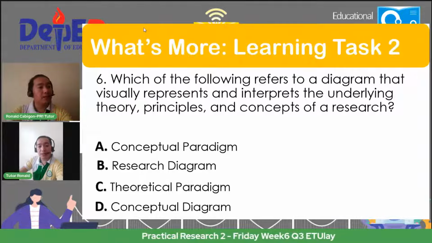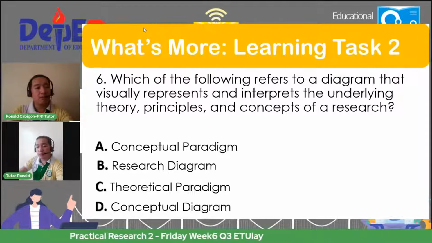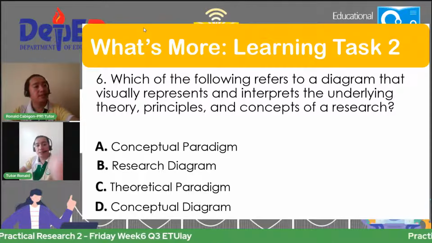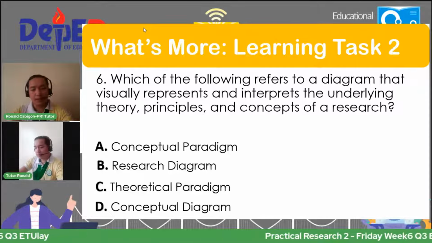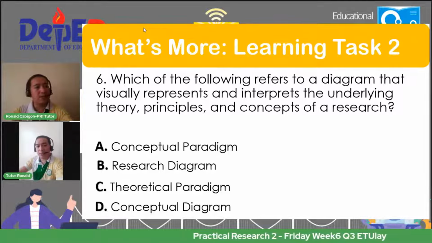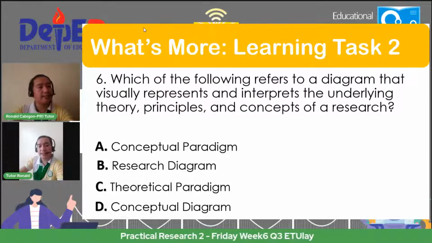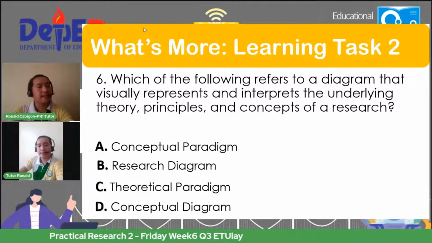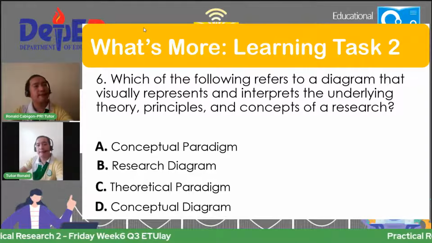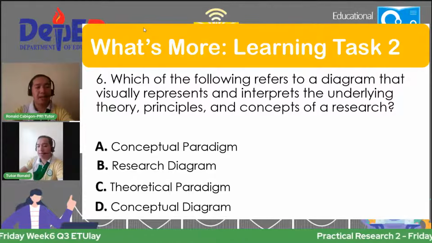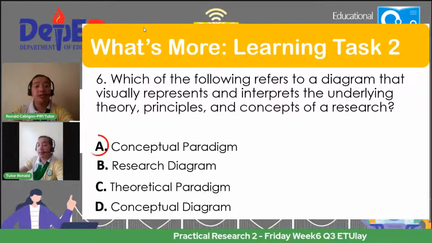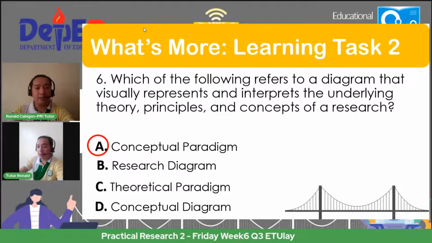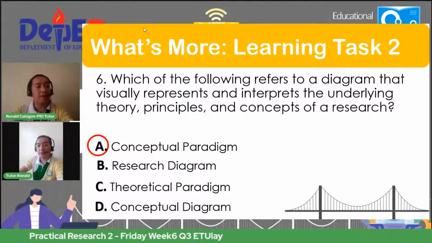Letter D daw, I get, this is for number 6. Kyla Celine Cervantes. So the correct answer for number 6 is letter A, conceptual paradigm. All right, conceptual paradigm.